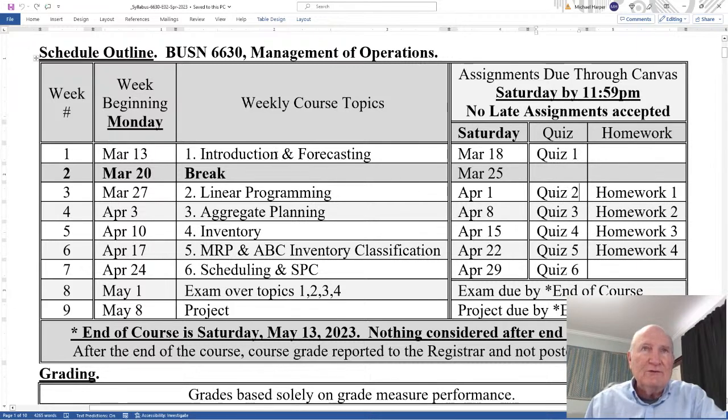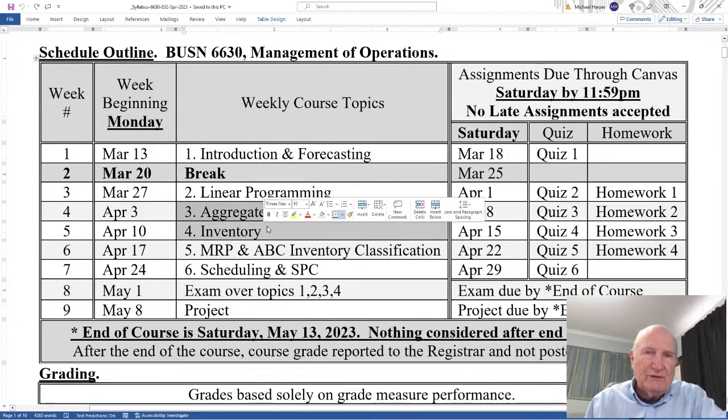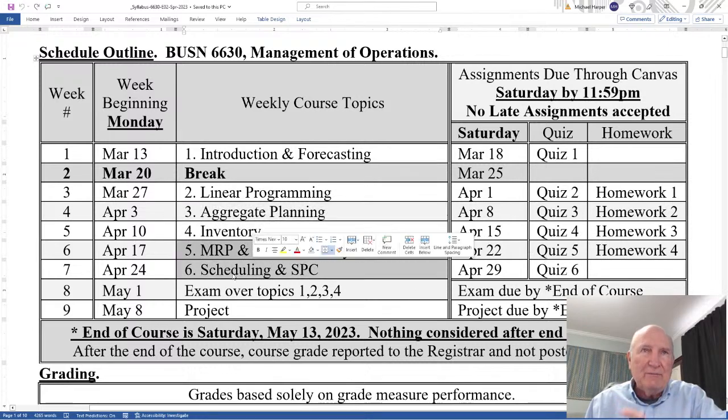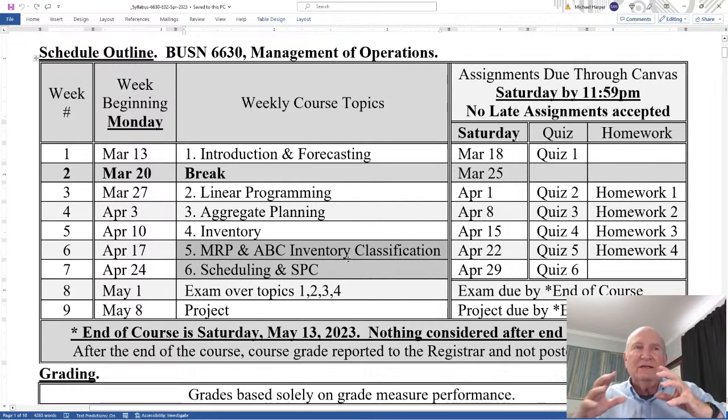Okay, notice the first 2 topics here, forecasting and linear programming. Those are two techniques that are basic in business and operations research. Those are tools that are used. And then we get into aggregate planning and inventory control theory, which is more within the operations. Then the last 2 topics, MRP and ABC classification, scheduling, and process control charts, SPC, statistical process control charts, is where you get into the details of the operations.